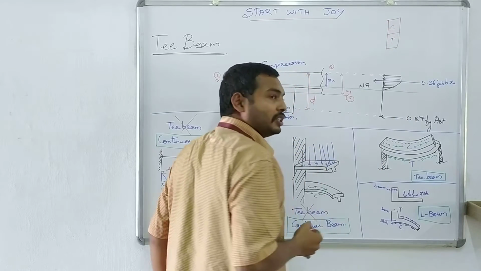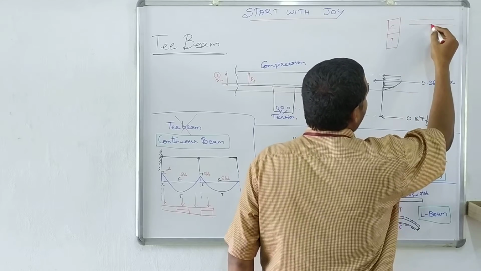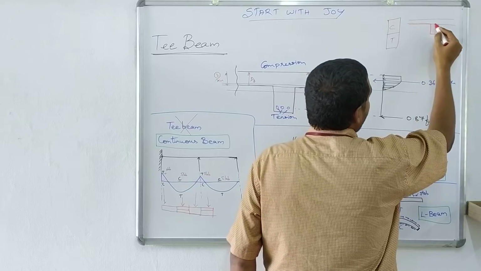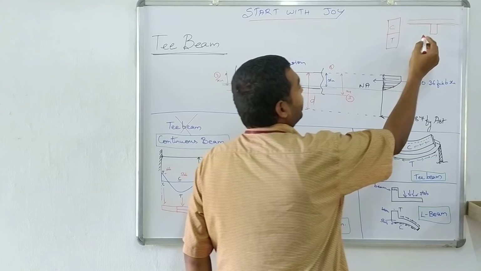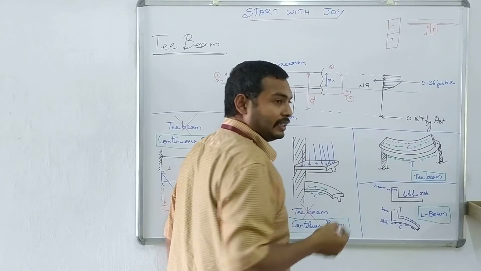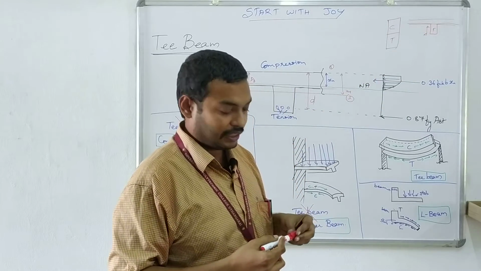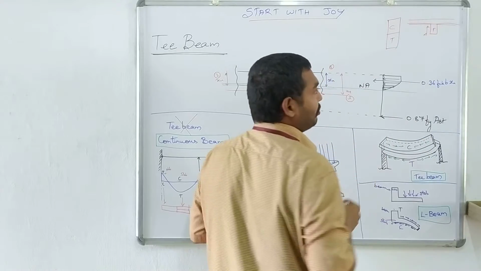If you are including the slab in the compression zone, then this is going to contribute to the compression zone. So you can reduce the depth of the beam, which is the tension zone that we are not going to consider in a concrete section.